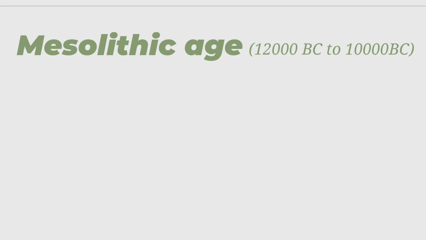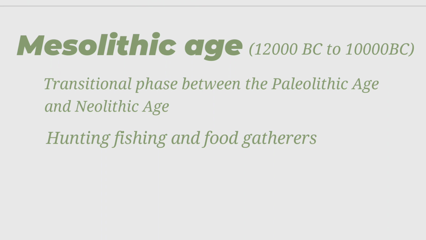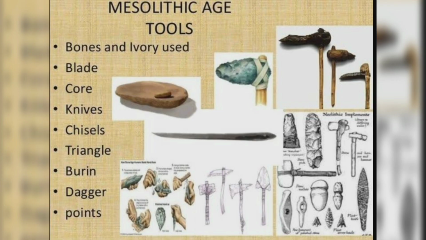Mesolithic Age. The Mesolithic Age was a transitional phase between the Paleolithic Age and the Neolithic Age. It has the characteristics of both the Paleolithic Age and the Neolithic Age. The people of this age lived on hunting, fishing, and food gathering, while at a later stage they also domesticated animals. Tools. The people of this age used microliths.